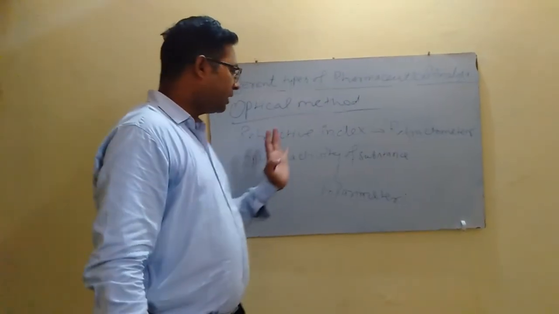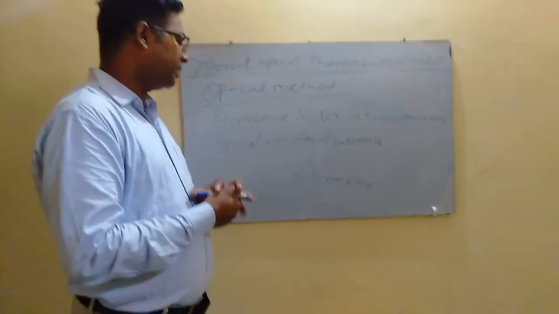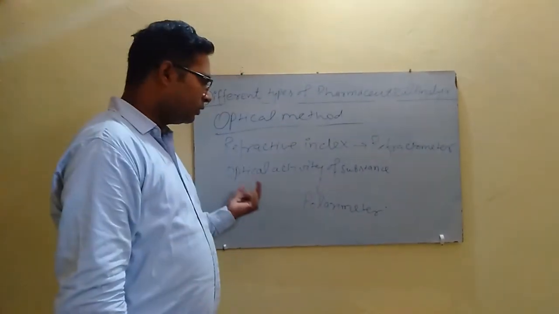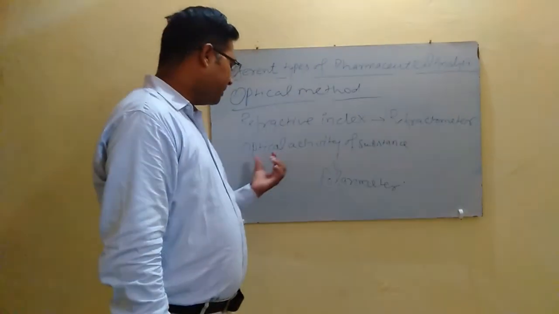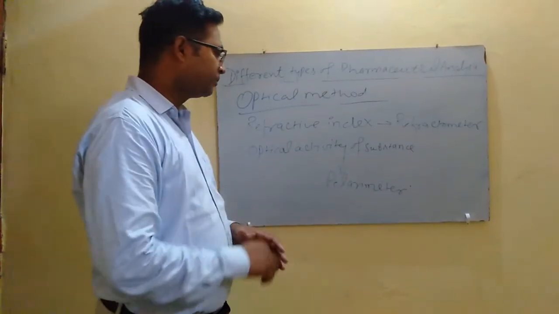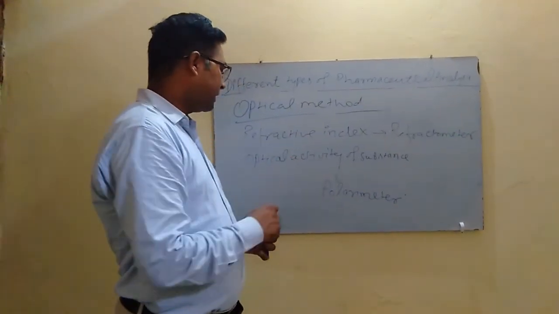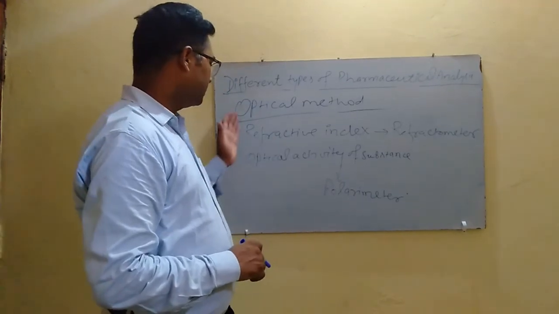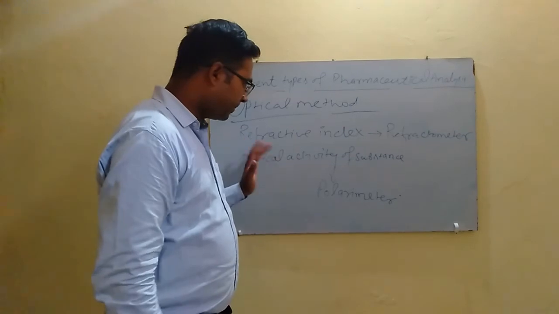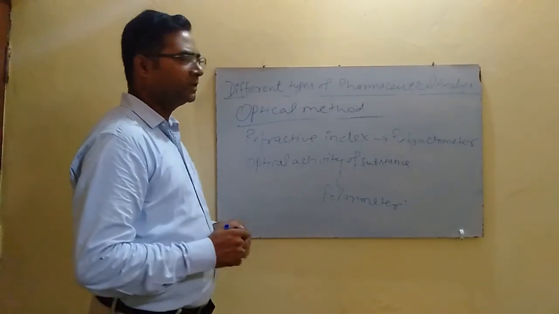Different optically active substances have the capacity to rotate the plane of polarized light in either a positive or negative direction. So the nature of an optically active compound can be determined with the help of this polarimeter, which records the different degrees of rotation of the plane of polarized light by the sample. So the determination of the refractive index and optical activity of the sample comes under the optical method of pharmaceutical analysis.